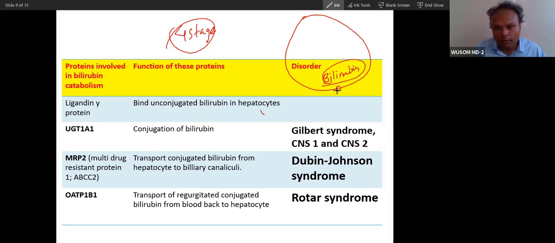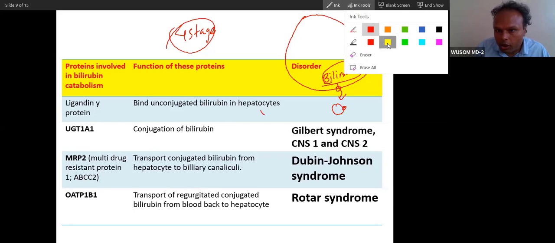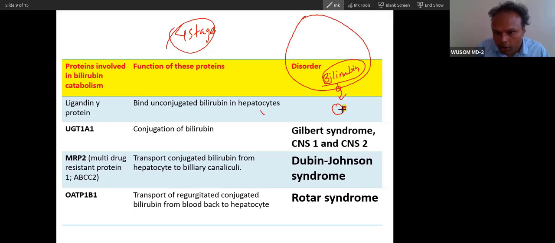There has to be something that will secrete it. So it is not that important. It will be secreted and albumin will bind with it. But the proteins of the liver are more important. So after it is bound, you can see this is bilirubin. I'll write bilirubin in yellow. So bilirubin is bound to albumin.